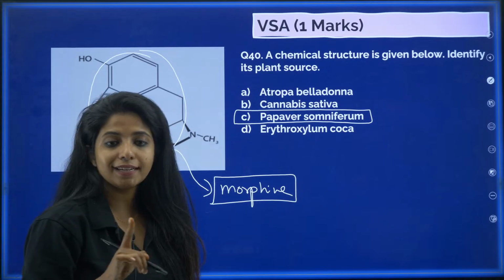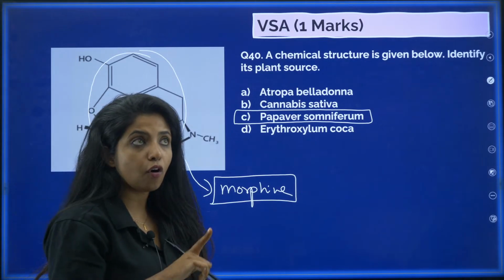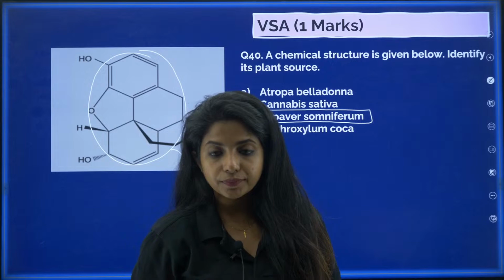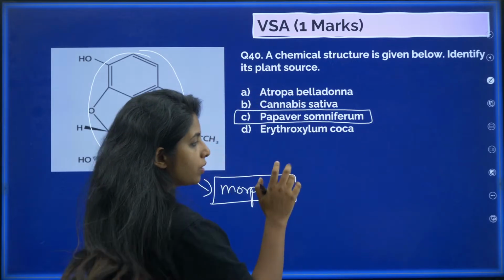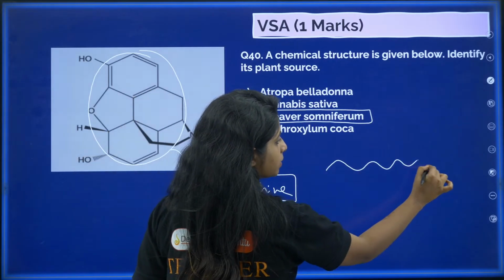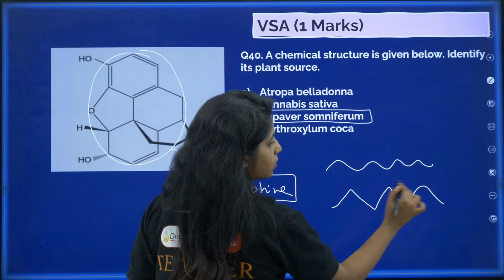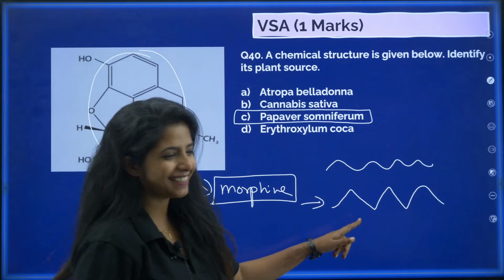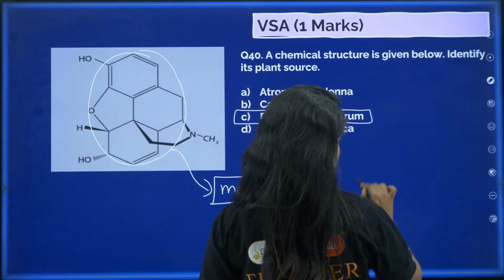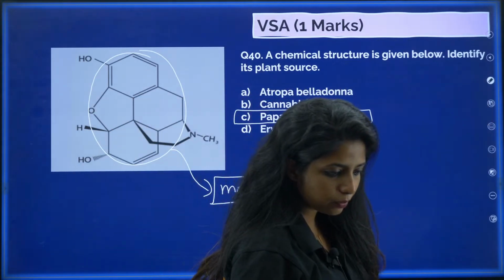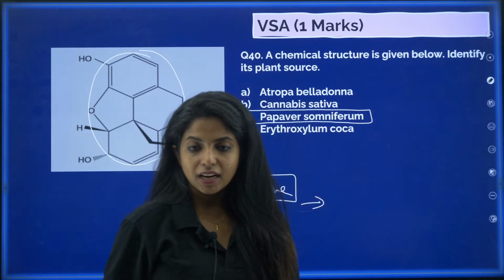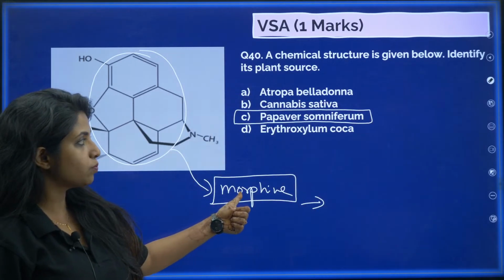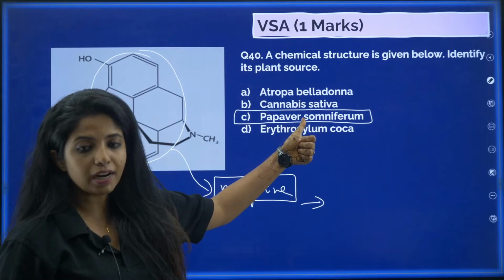Now, in your NCERT, there is one more diagram given, I think, of cocaine. So just go through the diagram. Basically, they have some rings like this being formed. Just go through the picture once, it will be really important for you. And no, it's not diacetylmorphine, it's just morphine, and you get it from Papaver somniferum.